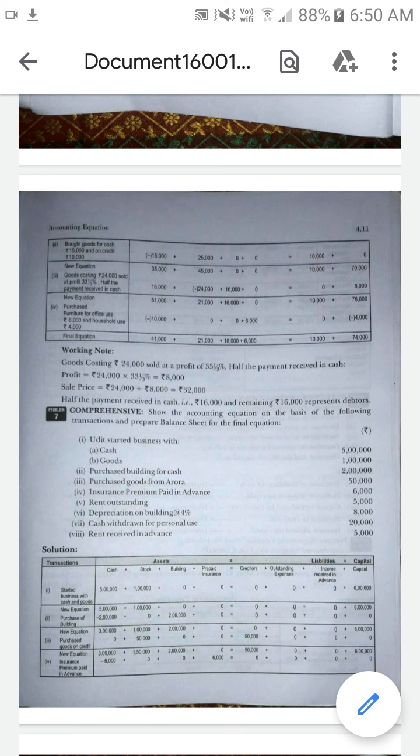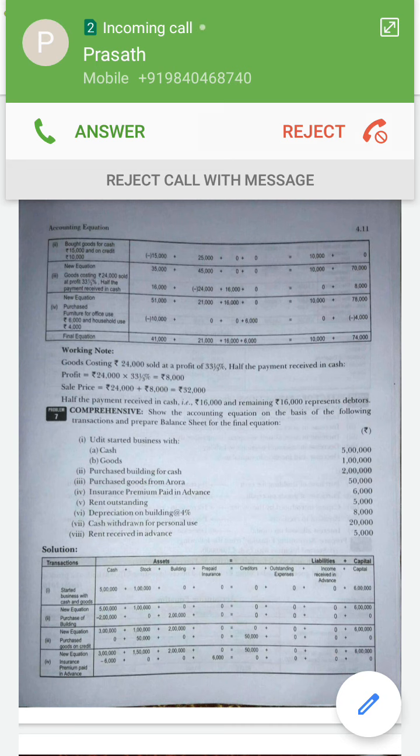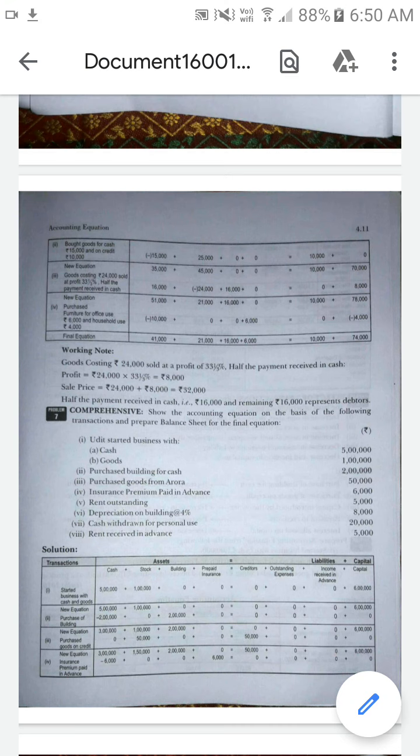So there is a new type of column coming under the heading liabilities, that is outstanding expenses. You can put either outstanding expenses or outstanding rent, whatever it may be. Okay, so outstanding rent means not yet paid.